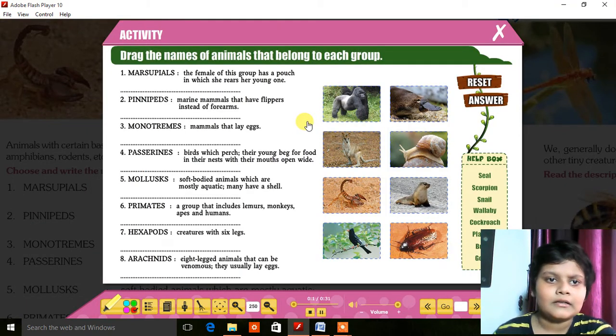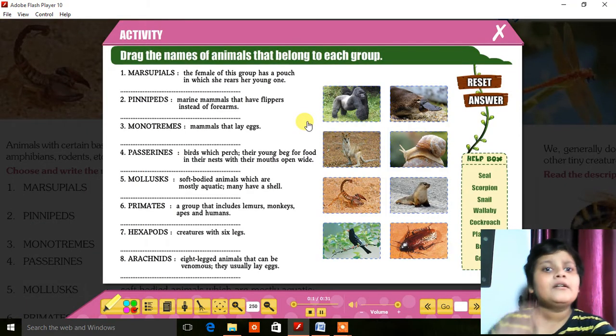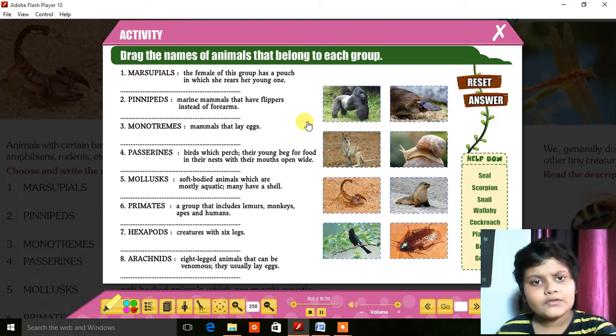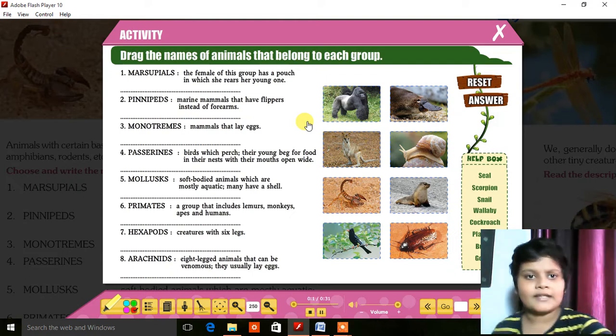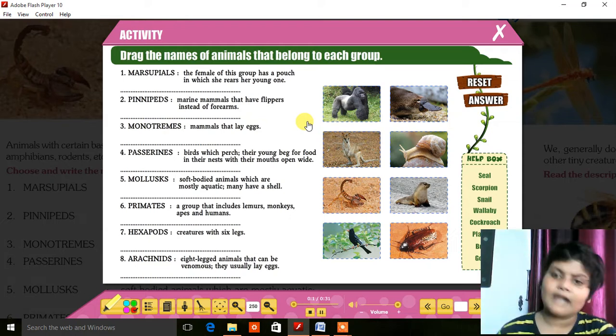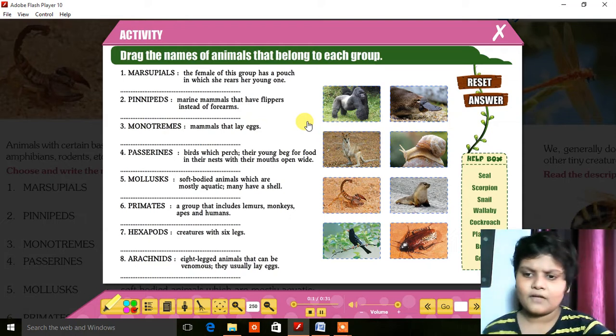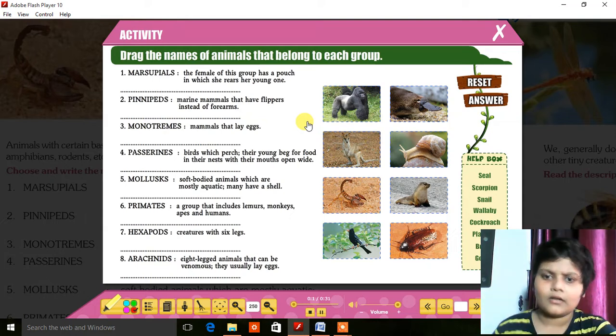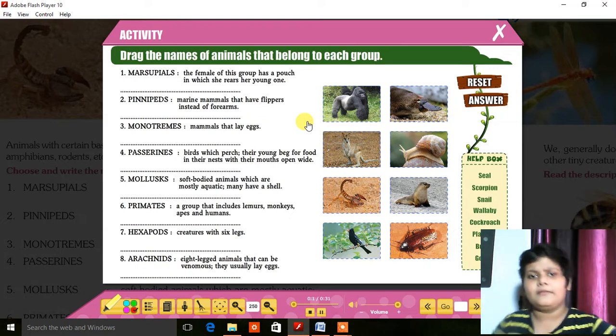Marsupials. The female of this group has a pouch in which she rears her young one. Kangaroo is an example of marsupials, I think, but its option is not there in this help box. I think it should be wallaby.